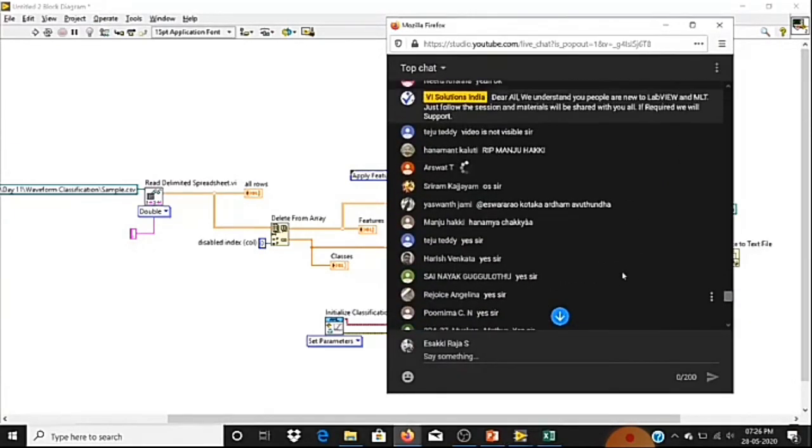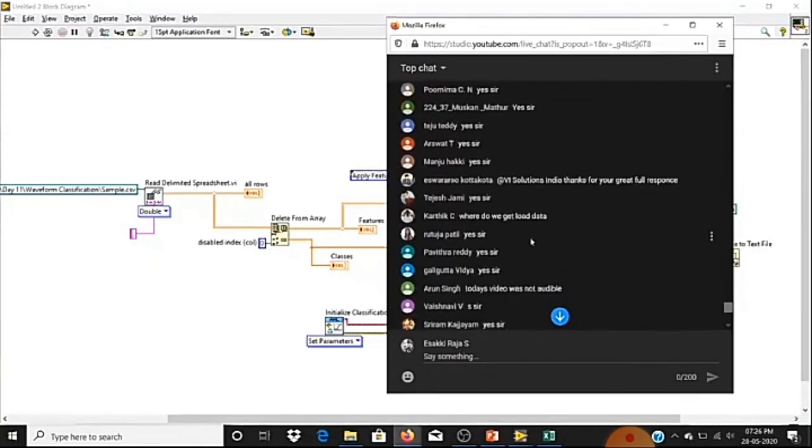Where do we get load data? If you want to get these functions, you need to install the analytical and machine learning toolkit. We'll share you the links. Okay, so you can install those toolkits. Once you install the toolkit, you will get the function.